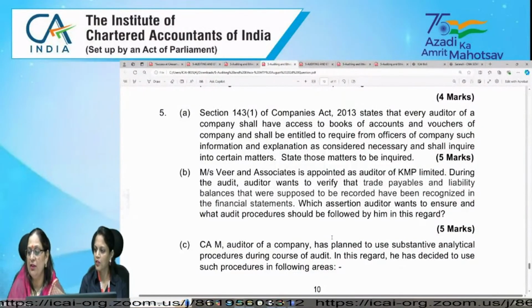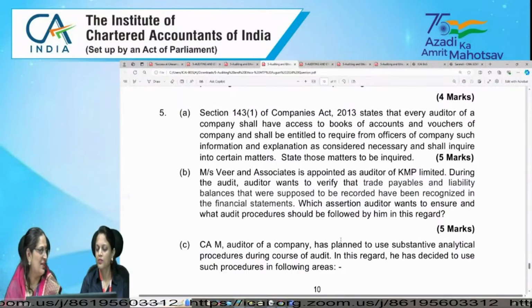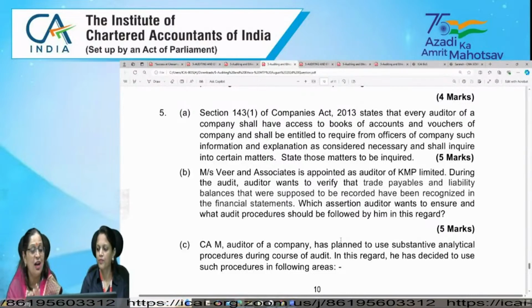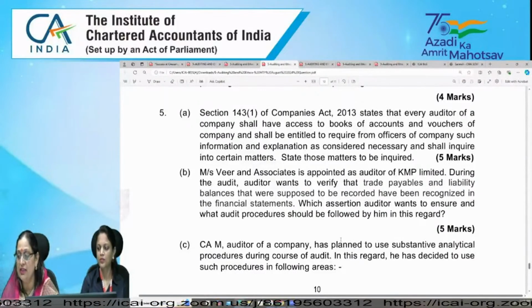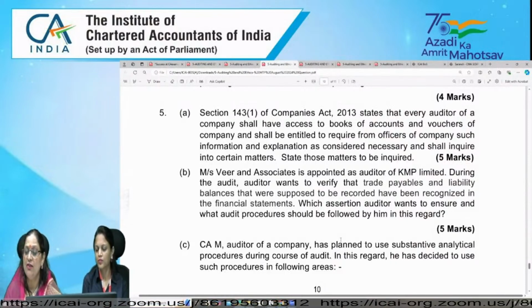Yes, Kiran Bala, this is for you. Section 143(1) of the Companies Act. I am taking the right question, no? 5A you are asking. It's a very, very simple question, and it is a knowledge and comprehension based question. And for an auditor, it is a very important section. Section 143, wherein powers, duties, and report part, everything is covered in section 143. So 143(1) of the Companies Act 2013 states that every auditor of a company shall have access to books of accounts and vouchers of the company and shall be entitled to require from officers of the company such information and explanation as considered necessary and shall inquire into certain matters.